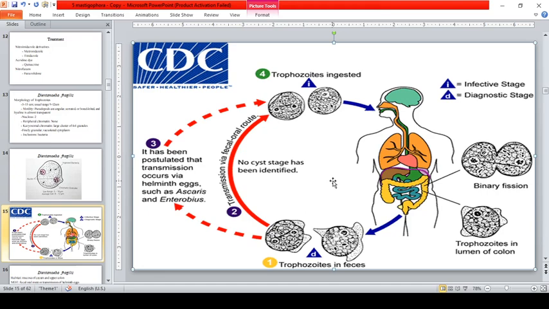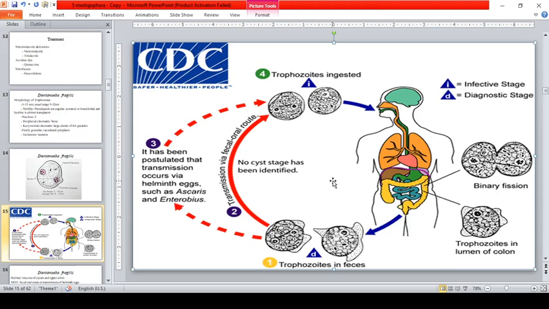Okay. Habitat of Dientamoeba fragilis: it is found in the mucosa of the cecum and upper colon. Therefore, that is in the large intestine. Mode of transmission: fecal-oral route or transmission of helminth eggs, because the helminth eggs may serve as vectors or carriers of the Dientamoeba fragilis trophozoite.